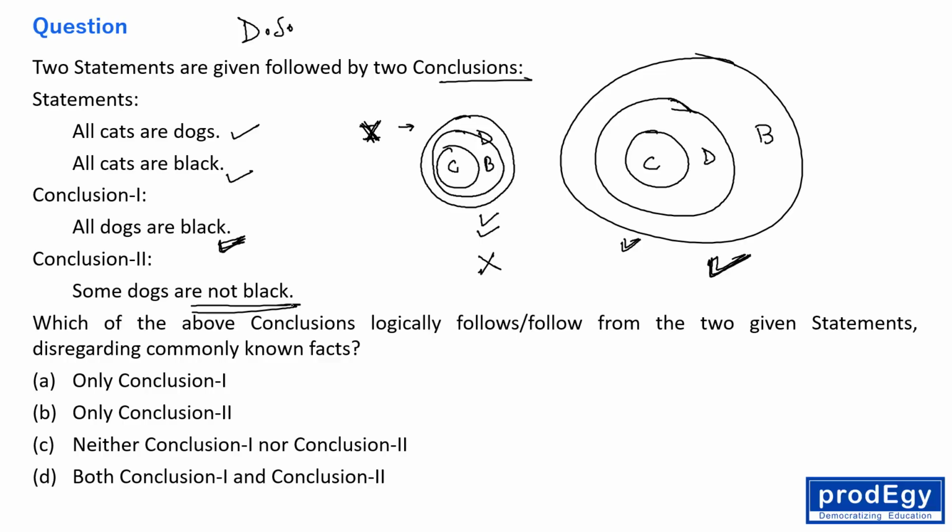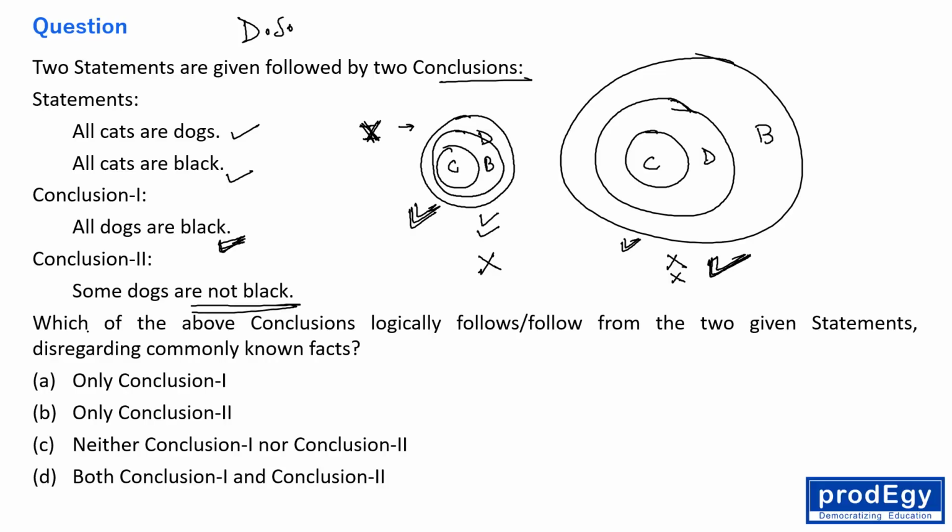Some dogs are not black. So the second conclusion is correct here, but it is not correct here, right? One conclusion is correct in one diagram and another conclusion is correct in another diagram. So here both conclusions are not definitely correct, because the correct conclusion is true for all the diagrams, but here no conclusion is correct for all the diagrams. So no conclusion is definitely correct, right?